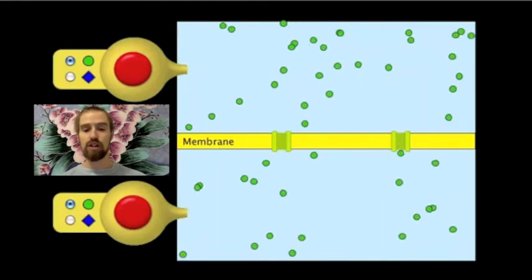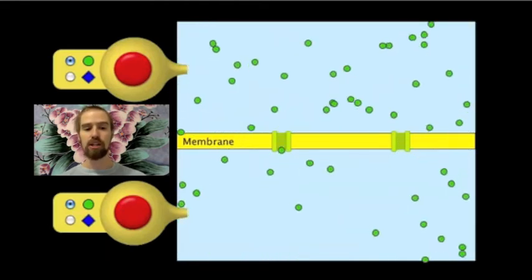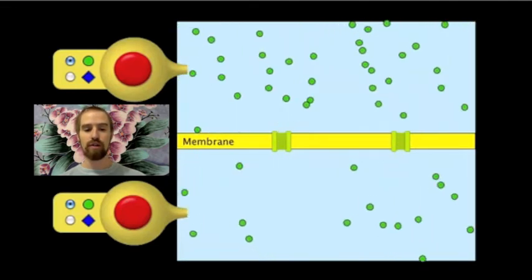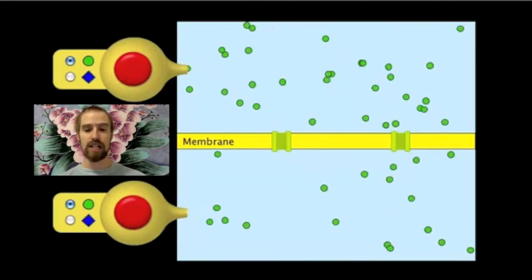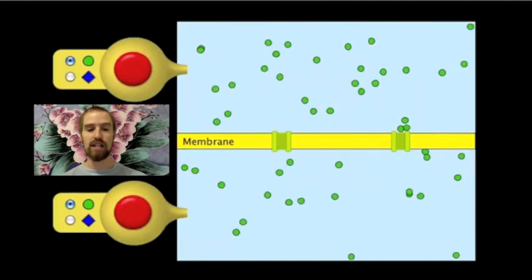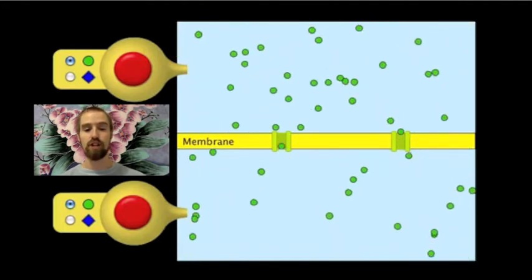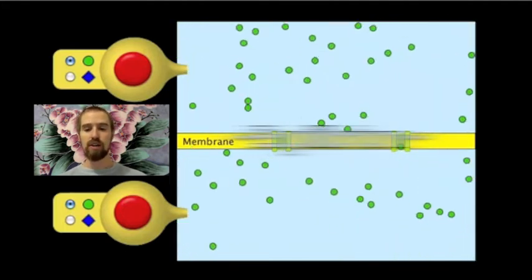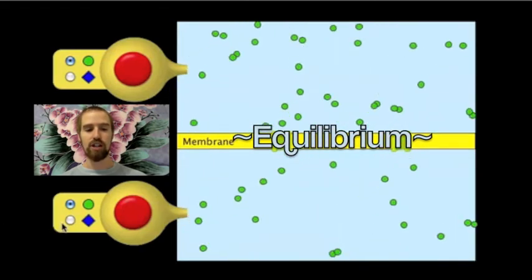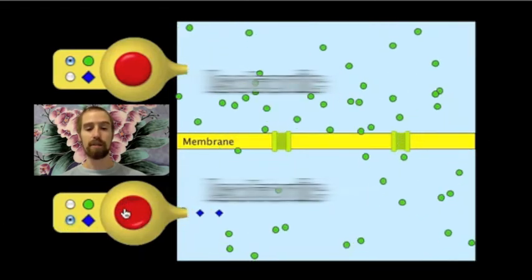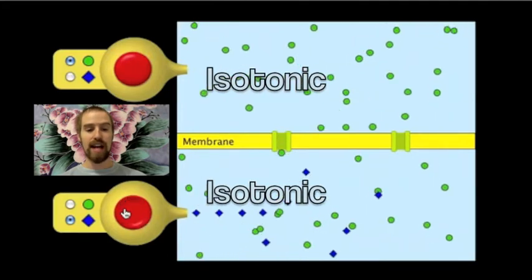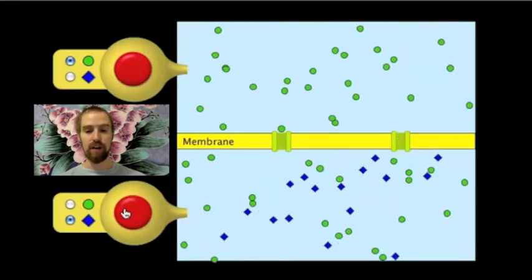So the concentration of green particles in the cytoplasm increases, while the concentration of green particles outside of the cell decreases, until eventually both sides have a roughly equal concentration of solute. At which point we would say that we have reached equilibrium, and our cytoplasm is now isotonic compared to the outside of the cell. Now let's add a different solute to the cytoplasm of our cell.